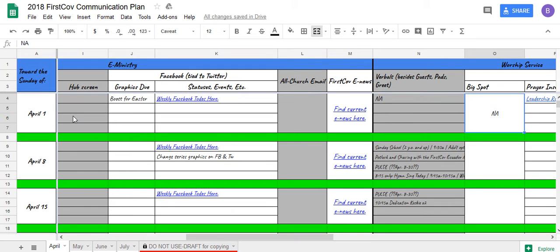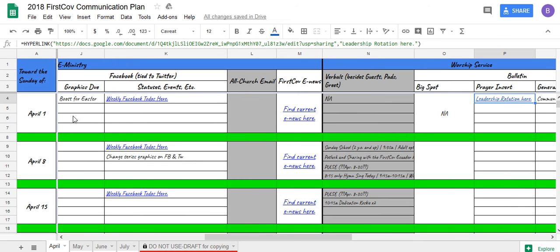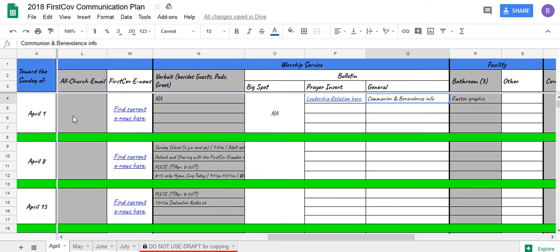We've got our big spot here too, which is the area of the bulletin. So we'll note the themes there. Again, that can change, so don't assume everything's in place until you get the plan the week of. The prayer insert, for example, we have the leadership rotation here, and we'll add other things as needed. The communion and benevolence info, for example, the first week is something that we do. With Easter, that'll be a little different. But just other information for the bulletin.